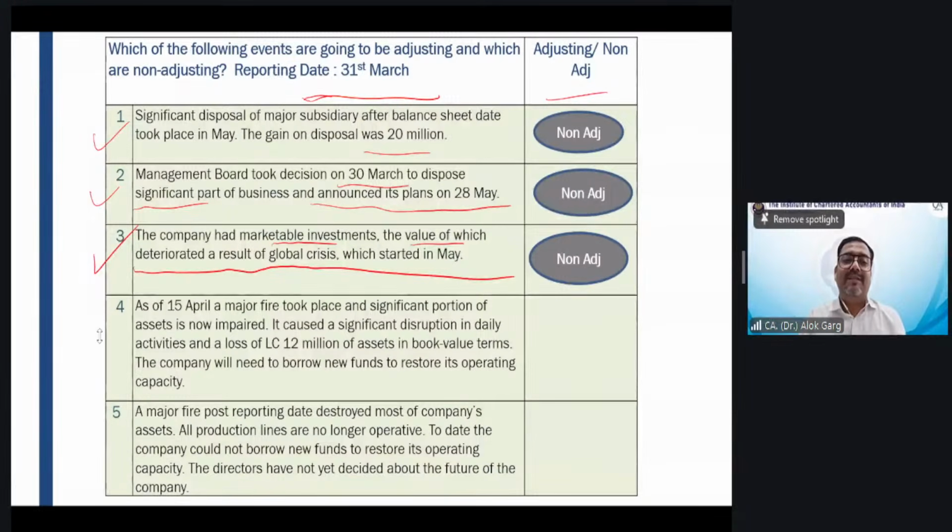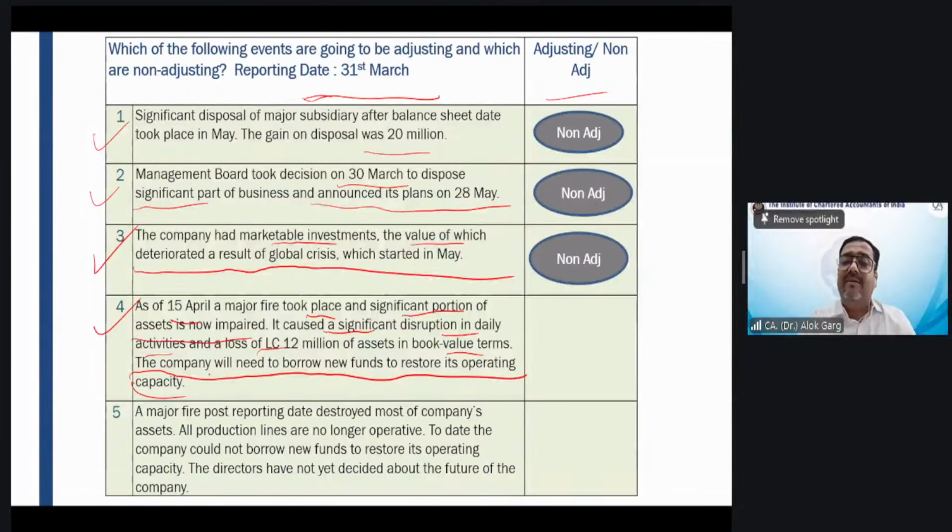Now, please read this question with patience. As of 15th April, a major fire took place and a significant portion of assets is now impaired. It caused a significant disruption in daily activity and a loss of currency 12 million of asset in book value terms, right? The company will need to borrow new funds to restore its operating capacity. So the company can borrow and the company can restore the fund, right?